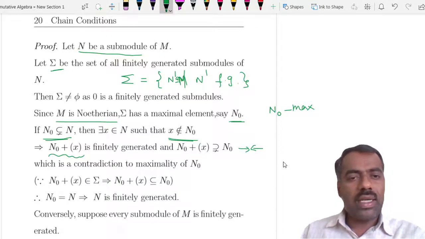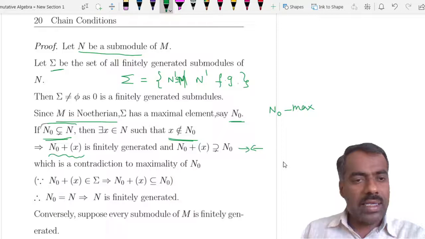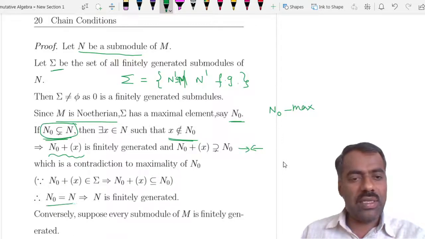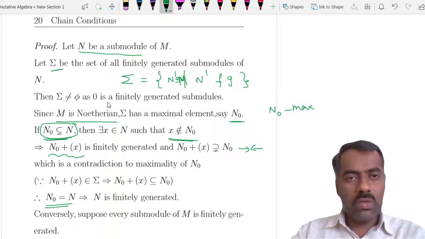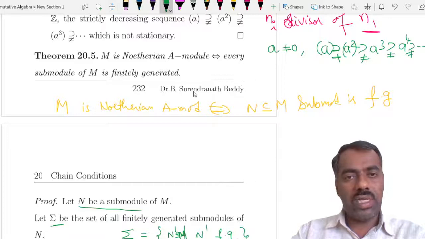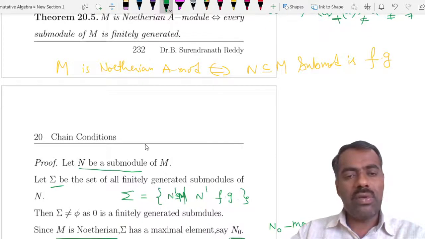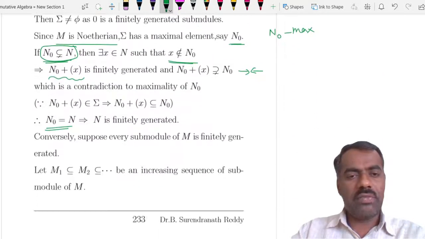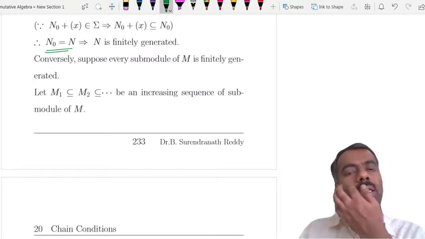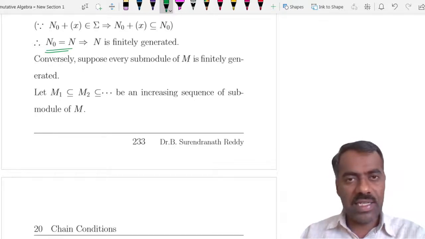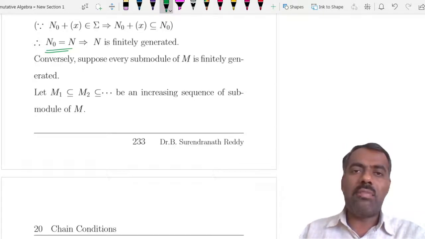Therefore that arises because we have assumed that N naught is not equal to N, so that means N naught should be equal to N, which implies N is also finitely generated. Okay, so we proved that if M is Noetherian, then every submodule of it is finitely generated. Conversely, assume that every submodule of M is finitely generated. Then we want to show that M is Noetherian.